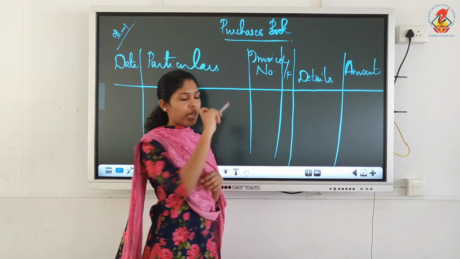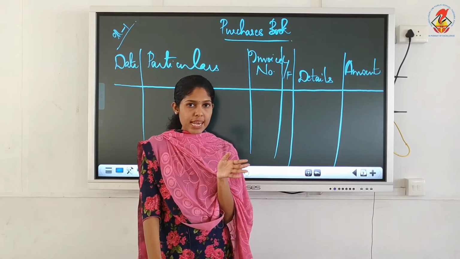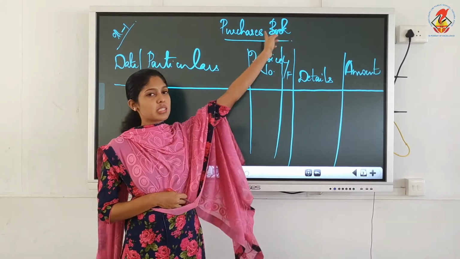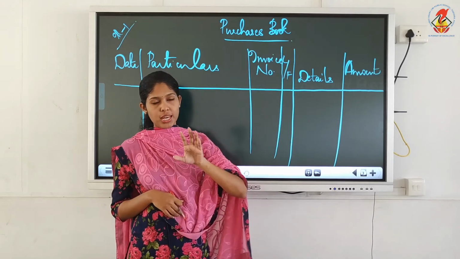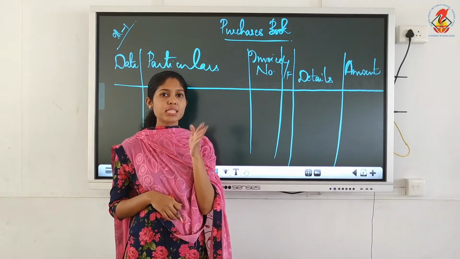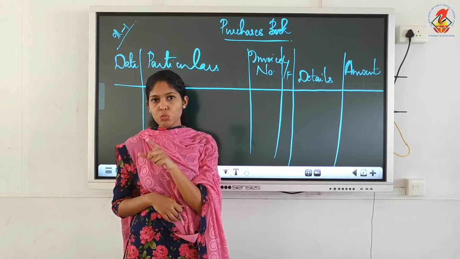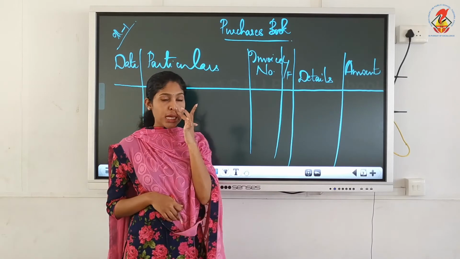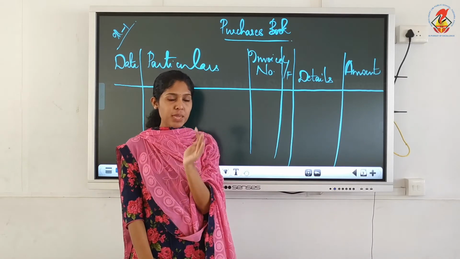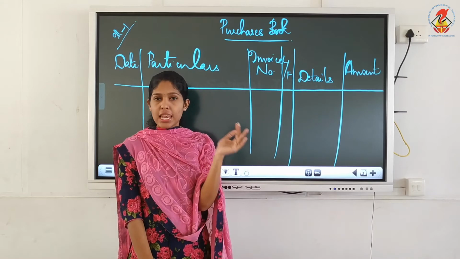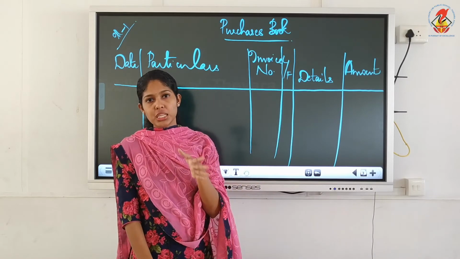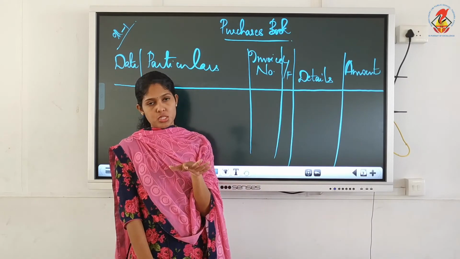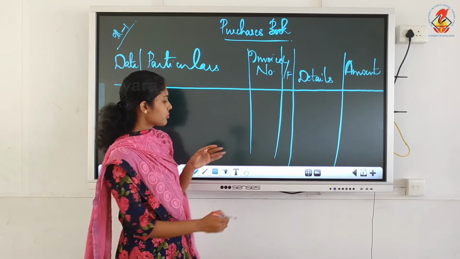Details, amount. Okay. Why are we writing LF? Because we know that this is the subsidiary book of journal, and in journal we write LF. If it is ledger, we will write JF. LF means ledger folio, that is the page number of the ledger in which that particular entry is posted. Understood?